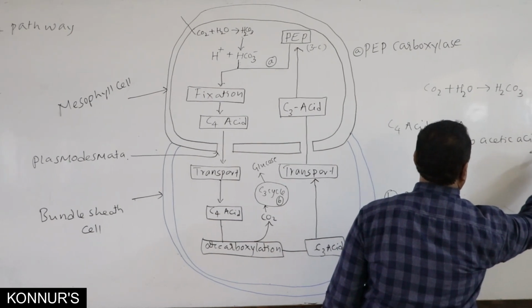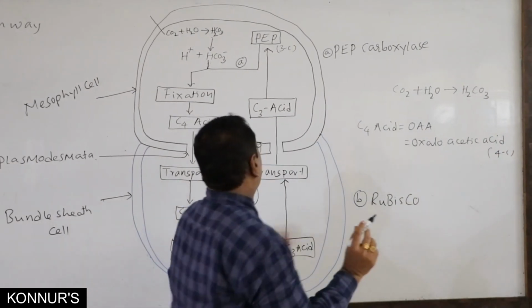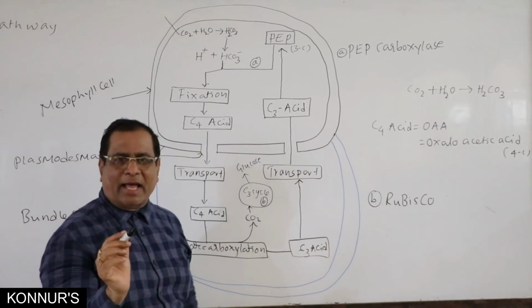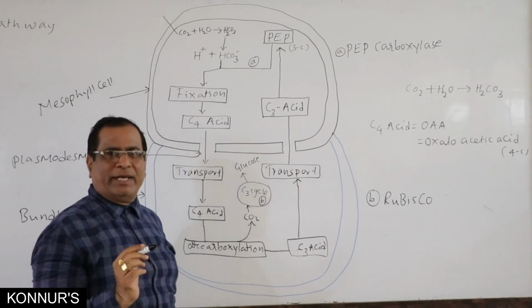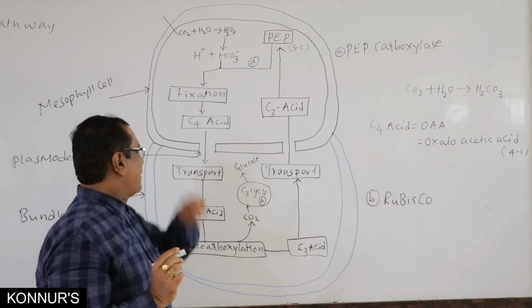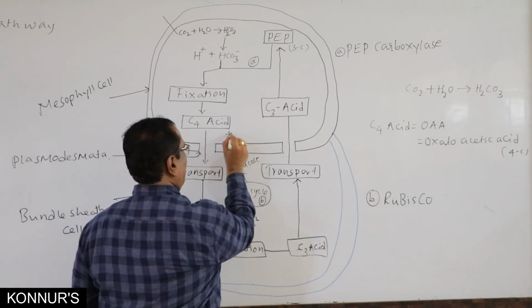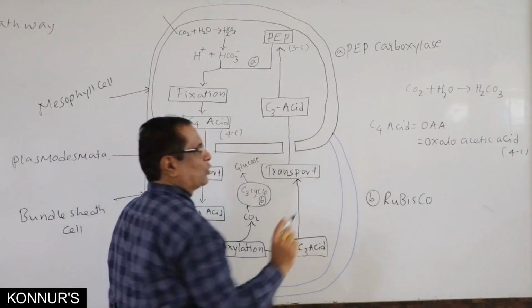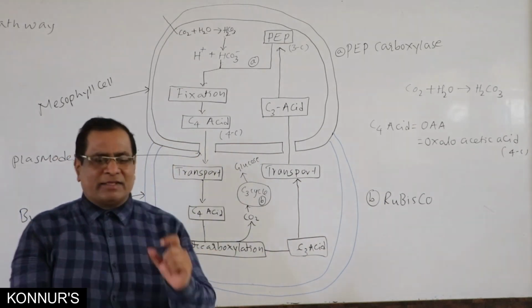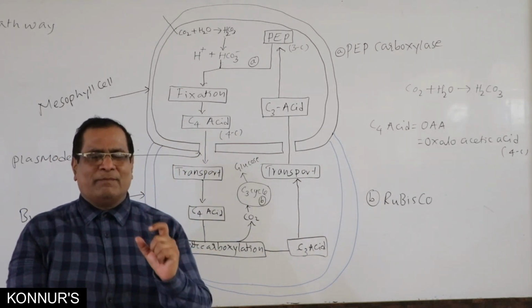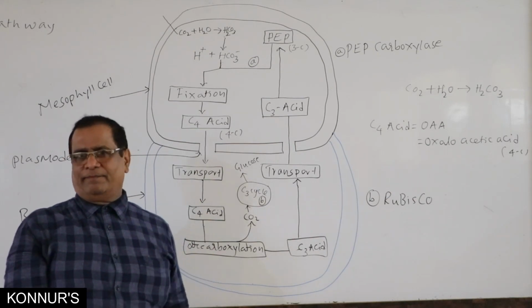It is having 4 carbons. This PEP having 3 carbons fixes bicarbonate ion, forming a 4 carbon acid, that is oxaloacetic acid, and is the first formed stable compound in a C4 pathway.